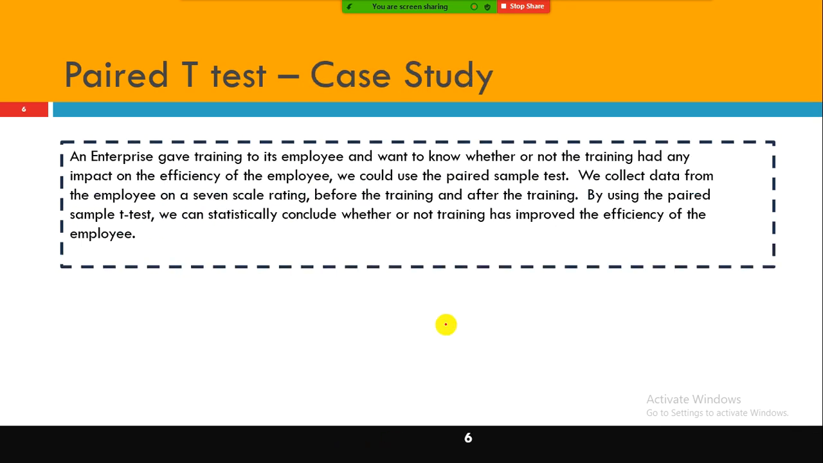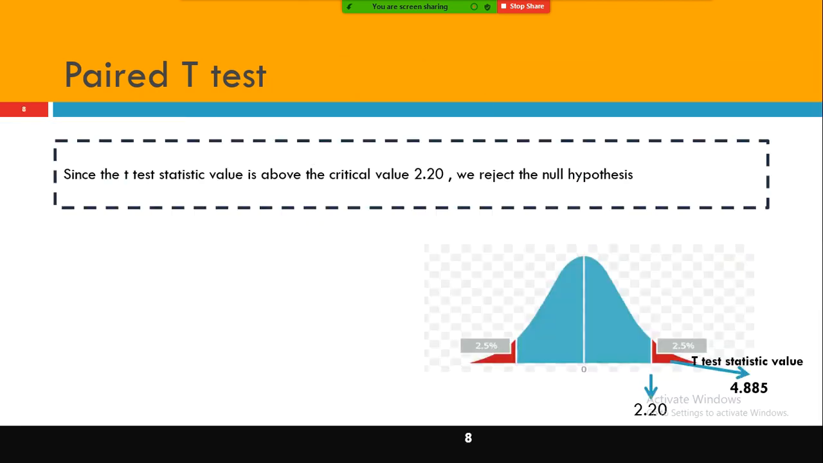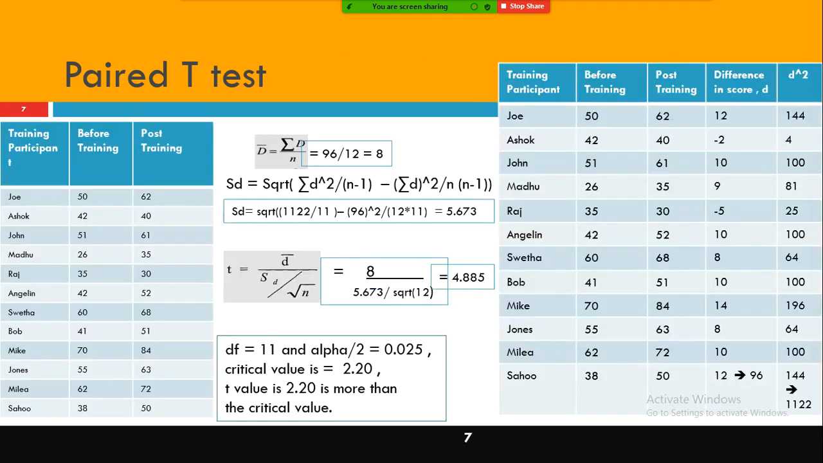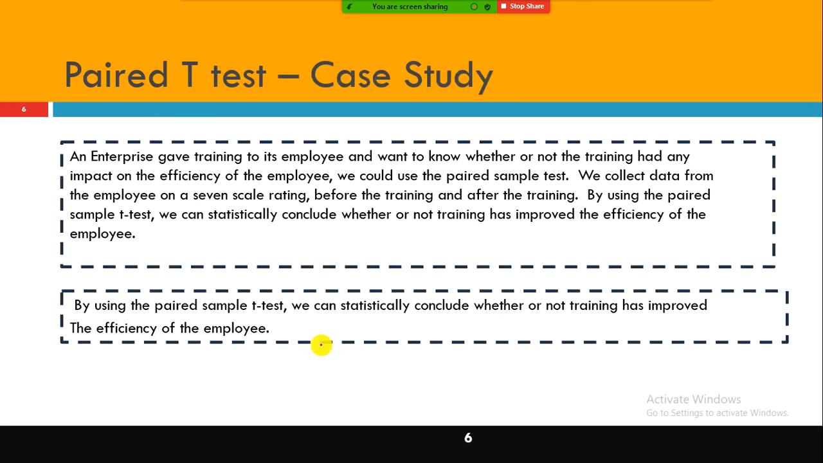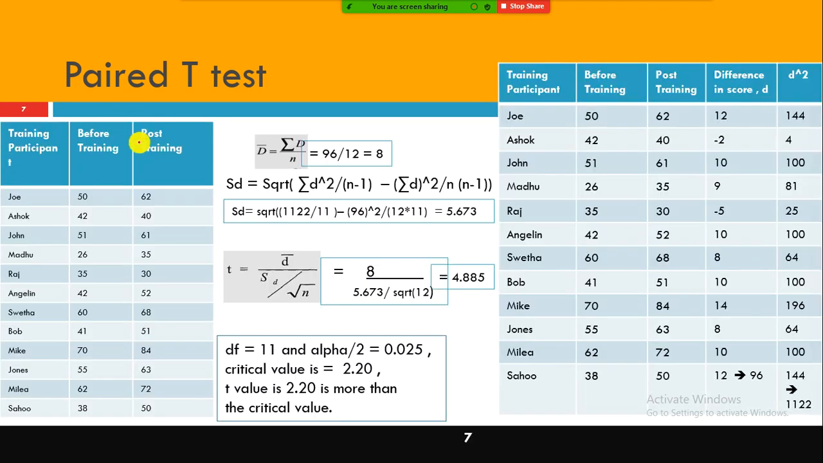Fine. So now let us take one simple case study, and then we will conduct the test. Instead of reading this problem statement, I'll directly jump in here and quickly give you the context. What test are we going to conduct here? So here we have 12 students. We have given the training. Before training, what is their productivity? After training, what is their productivity?